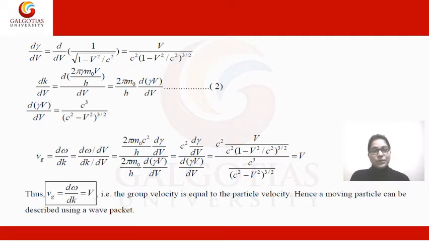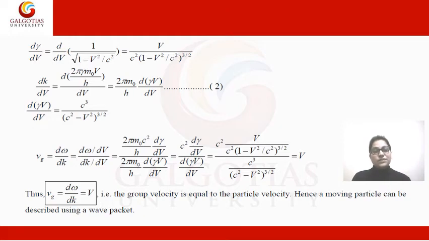So there are two equations, 1 and 2. One represents dω/dV and 2 represents dk/dV. Now we have to find Vg. So Vg = (dω/dV) / (dk/dV). We just substituted the values of these two equations, and we got the condition Vg = V. So what is the relation between group velocity and particle velocity?